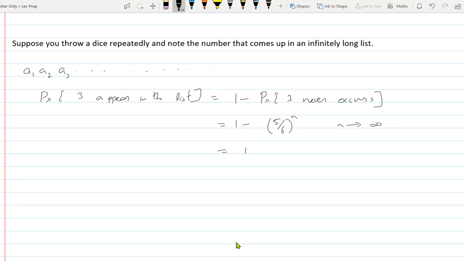What is the sample space here? Yeah, it's infinite, but can you give me a mathematical definition of the sample space? 6 to the power n, where n tends to infinity. 6 to the power what? I mean 6 to the power n, where n tends to infinity. So how do you write that?